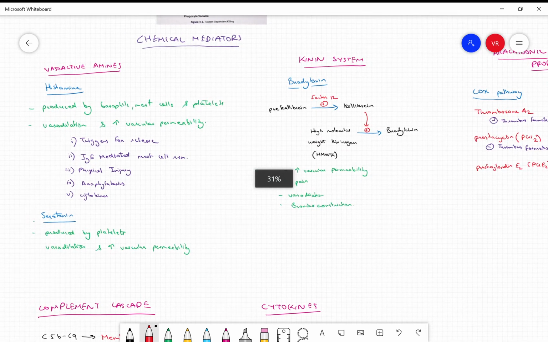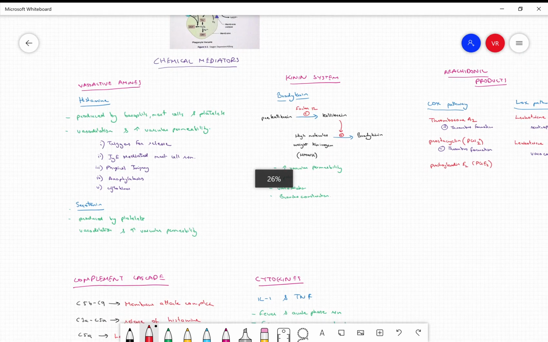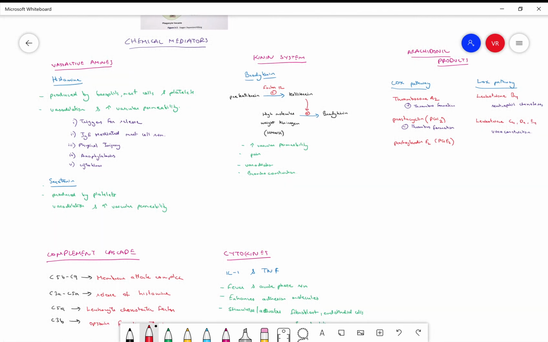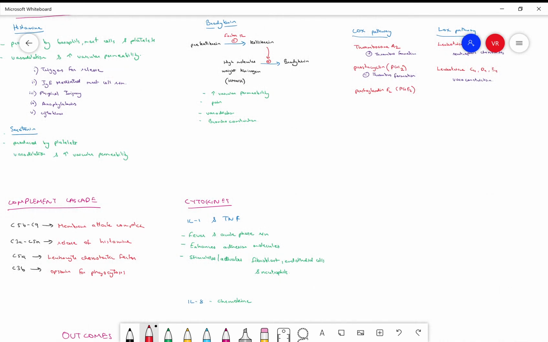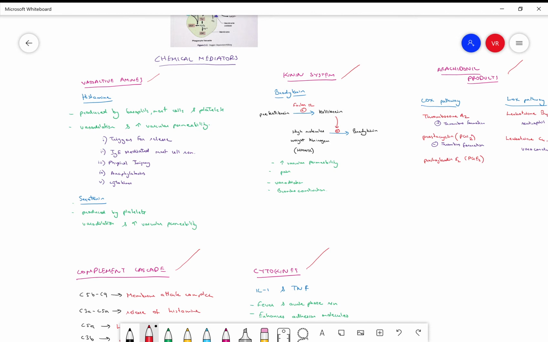Following up with the previous video, we'll be looking at the chemical mediators of inflammation. So the various groups of chemical mediators of inflammation are your vasoactive amines, your kinin system, your arachidonic products, your complement cascade, and your cytokines. I'll be explaining each one of these in detail.